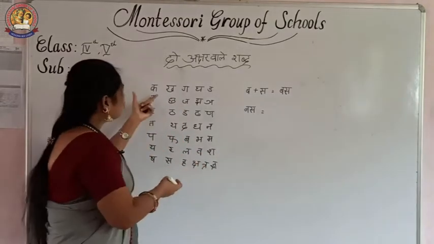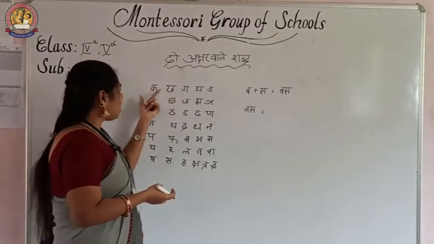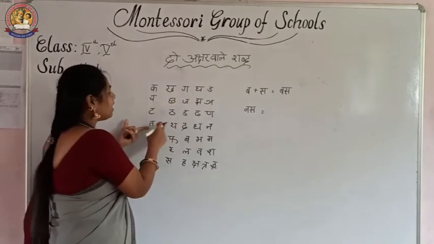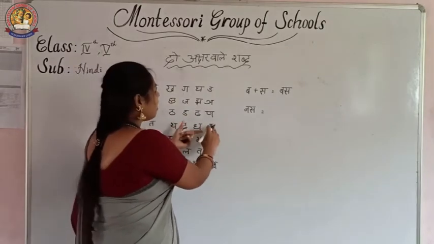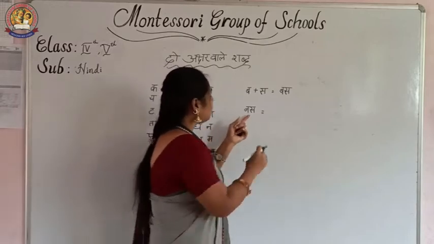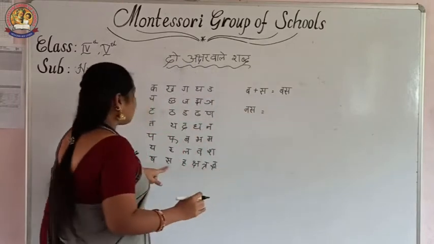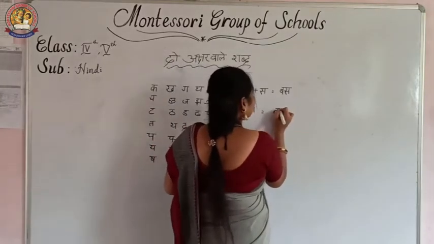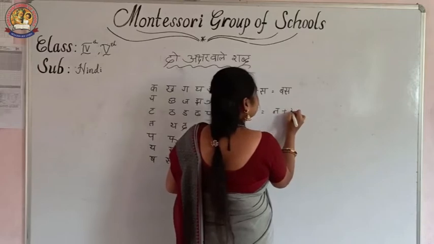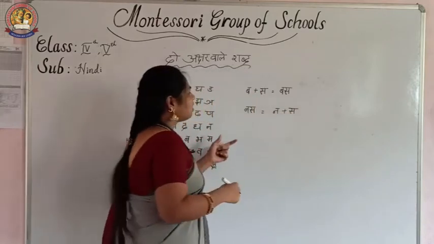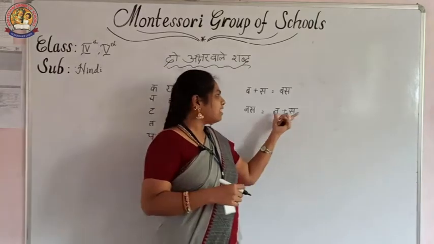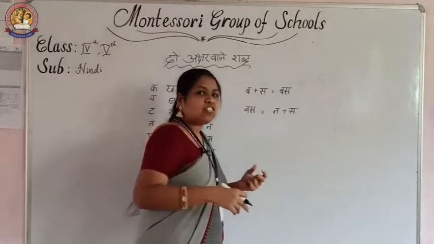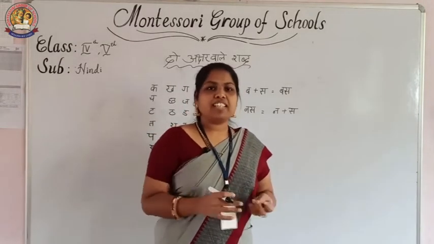Or otherwise you can read by seeing ka, kha, ga, gha, inya, cha, chha, ja, jha, inya. In the ta-varg we can find na, ta, tha, da, dha, na. By seeing this na, we can identify na and sa. What are the letters in this one? Na plus sa is equal to nas. Na plus sa is equal to nas. You can identify the letter, and by identifying the letters, you can read anything now.